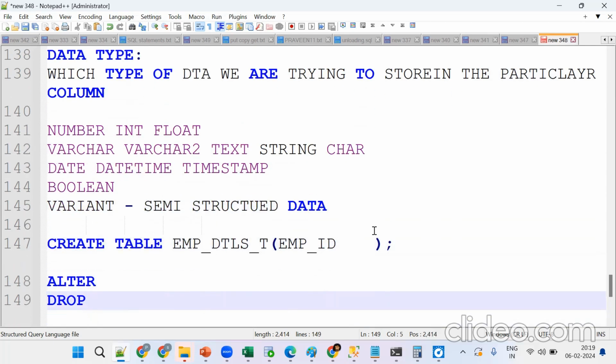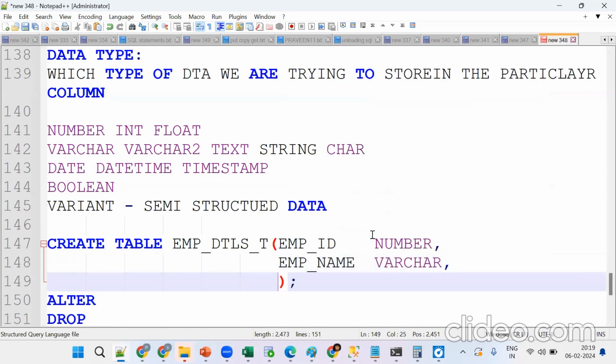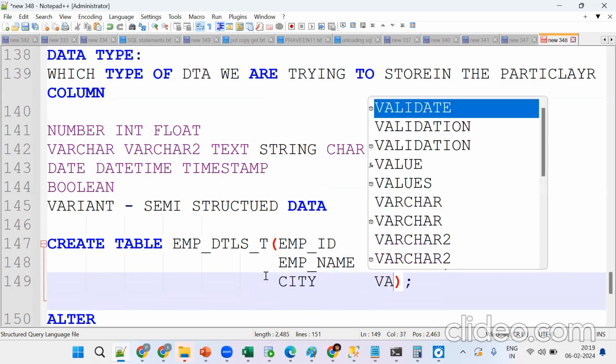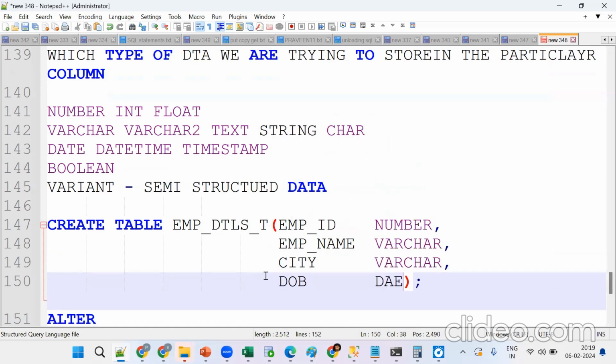Now tell me, employee ID. Which data type is employee ID? It's a number data type. What is employee name? It's a varchar. Varchar2, varchar, anything varchar, we'll see what Excel does. Next, city. City is a varchar. Next, date of birth is what? Date. Okay, so you're getting the point.